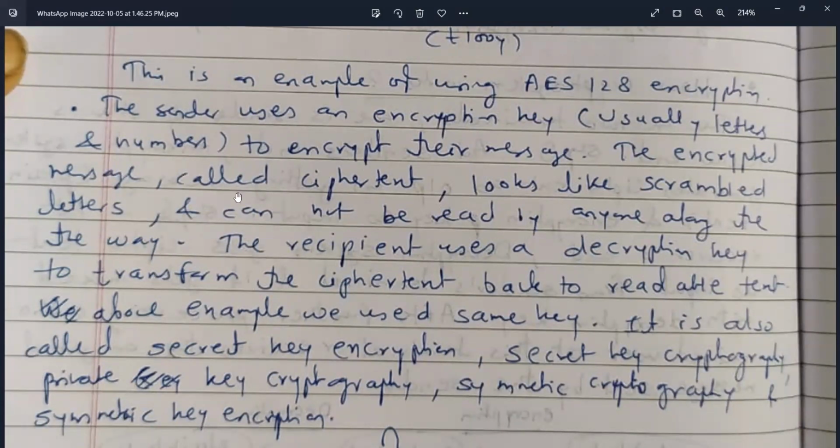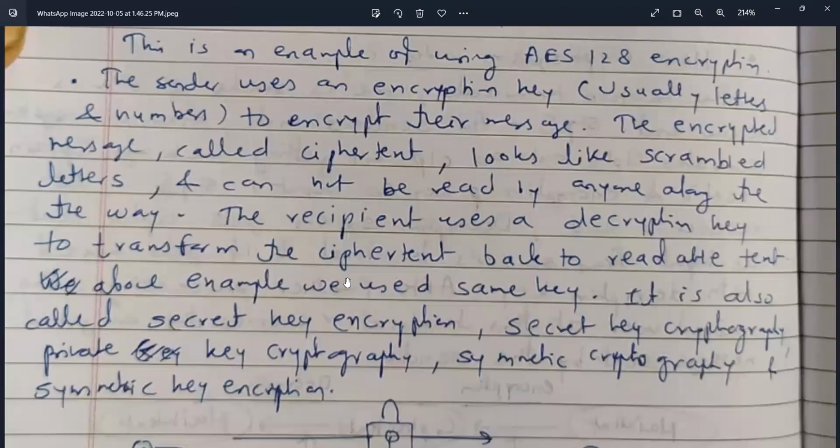The recipient uses a decryption key to transform the ciphertext back to readable text. By using decryption, the data is read again.